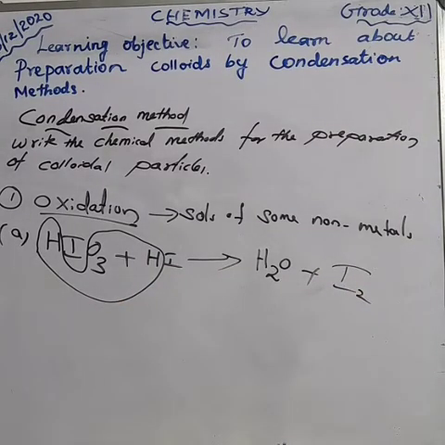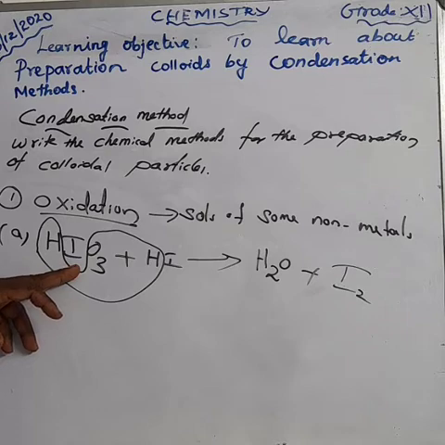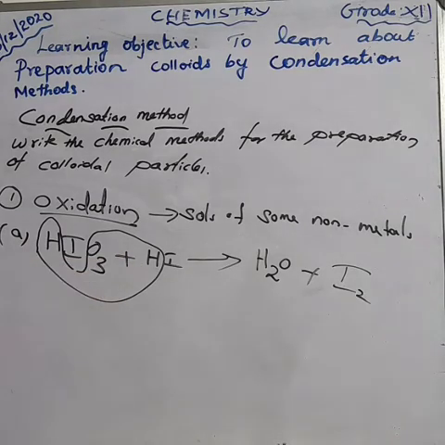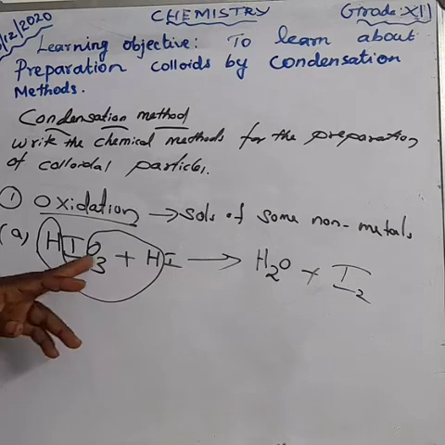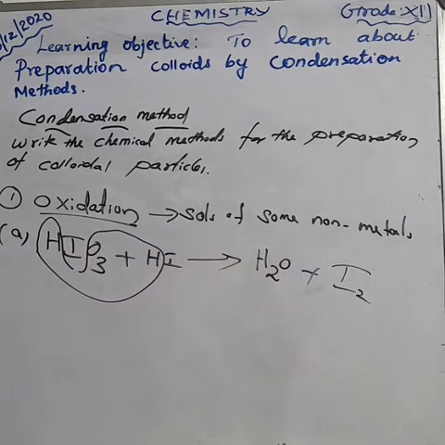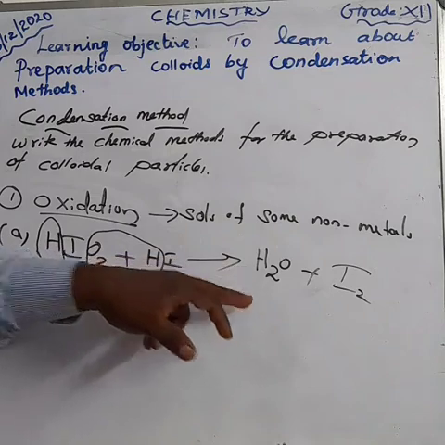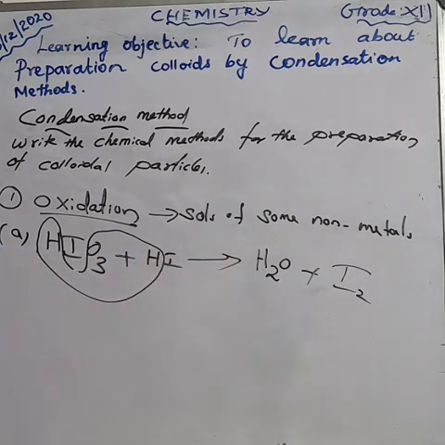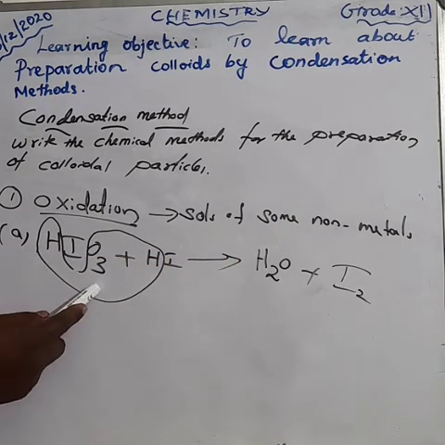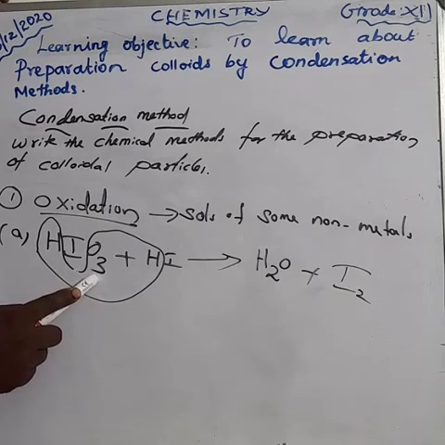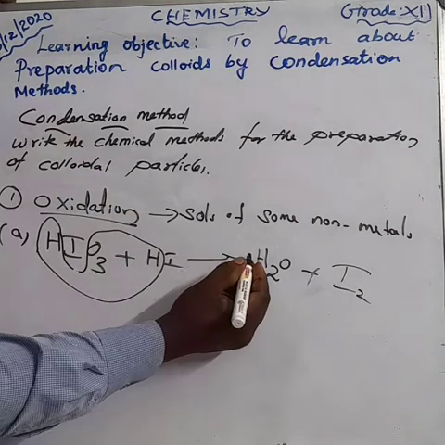Clear? So first of all, try to learn the formula for iodic acid. What is the formula? HIO3. On reaction with hydrogen iodide, the iodine combines to form an iodine molecule, and hydrogen and oxygen combine to form water molecules. We can simply balance the equation. How much oxygen is there? 3 oxygen, so make it 3 here.